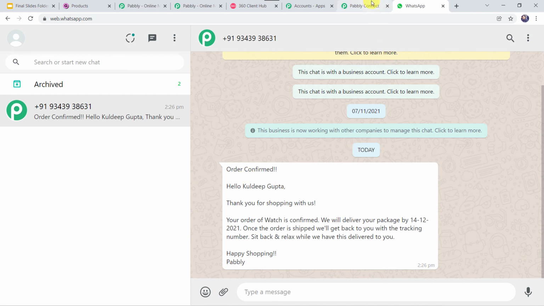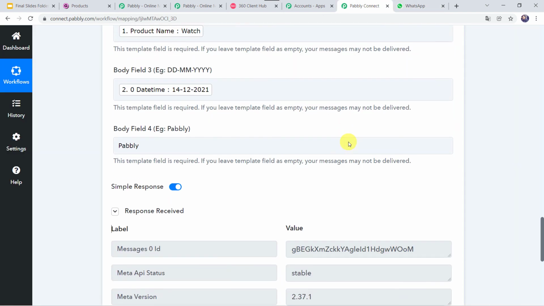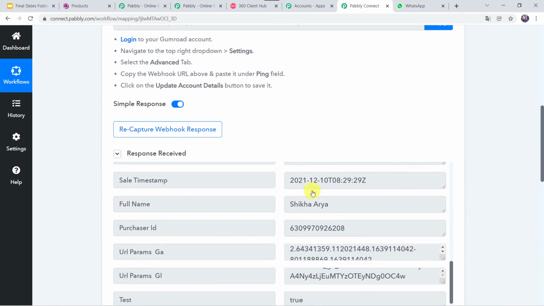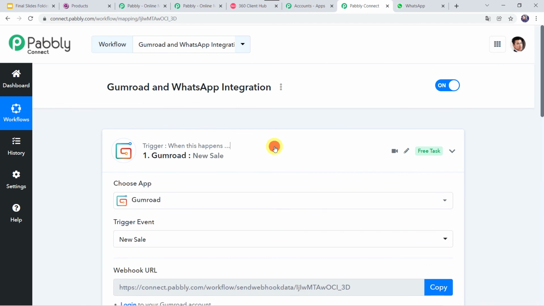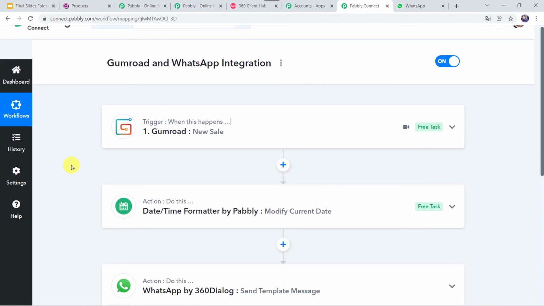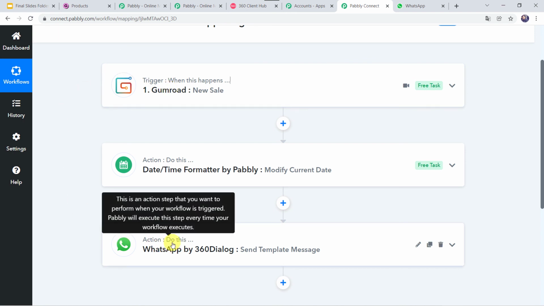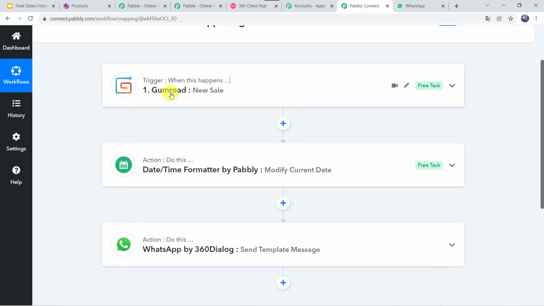Now let's move back to Pabbly Connect. I'll minimize all these windows and let us see in a nutshell whatever we have done till now. In this use case, we want that whenever a sale happens on the Gumroad account, the customer should automatically receive the order confirmation message on his WhatsApp number. First we created an integration between Gumroad and Pabbly Connect.